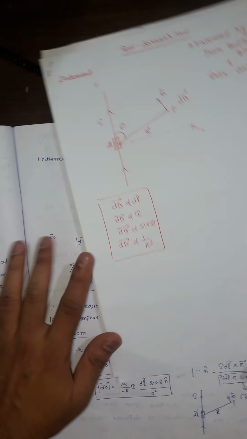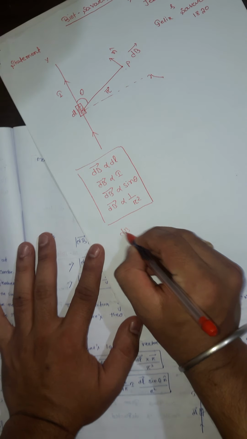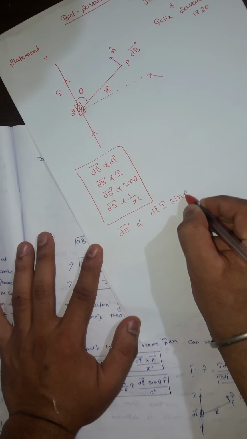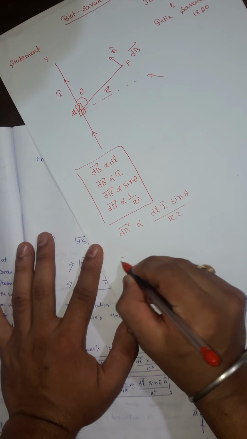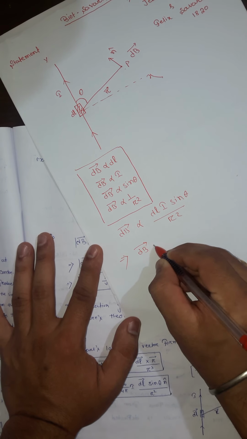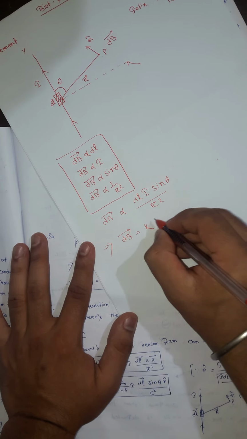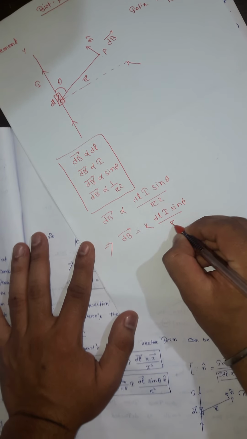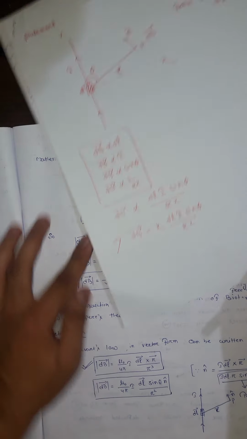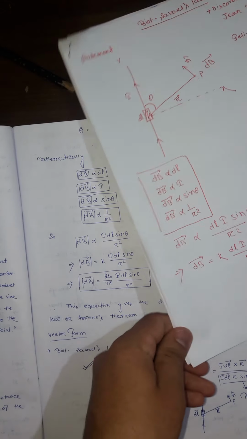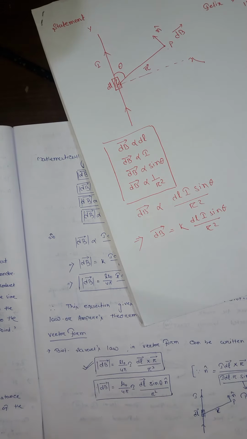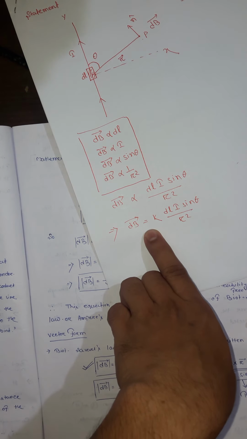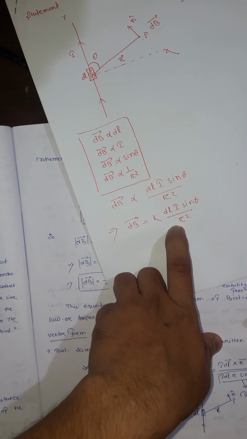So dB is directly proportional to dl I sin theta by r square. That implies that with some constant k, dB is equal to k dl I sin theta by r square. This is the equation we use for Biot-Savart's law to find the magnetic field intensity.